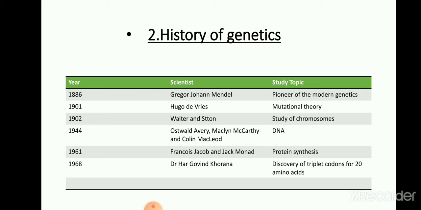We can study some uses of the science of heredity. It is used in diagnosis. It is used for treatment and prevention of hereditary disorders, and it is also used in the production of hybrid varieties of animals and plants. Nowadays, the science of heredity is also used in industrial processes in which different types of microbes are used.